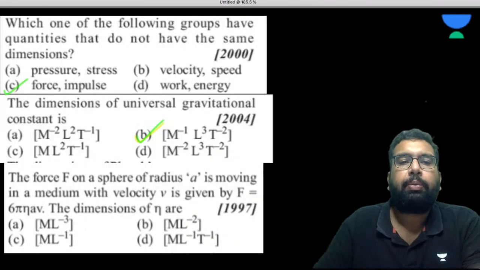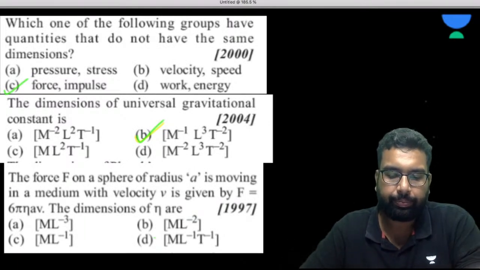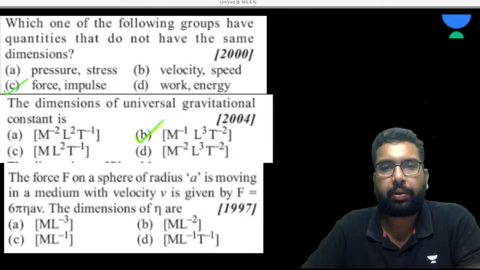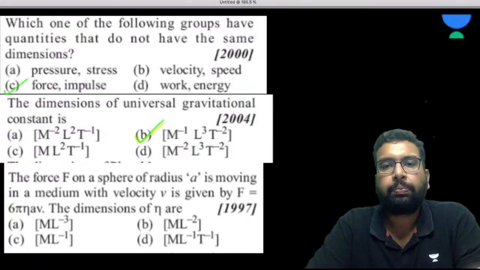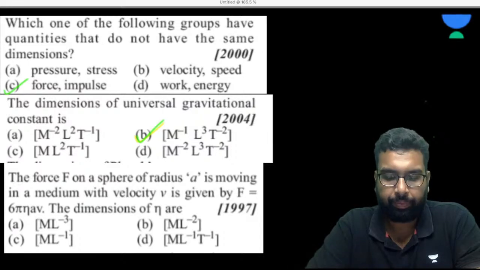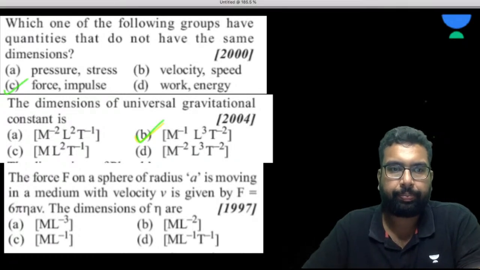Now, moving on, please try to find the third question. Please go for it, I'm very sure we can do it. Any answer to this third question?